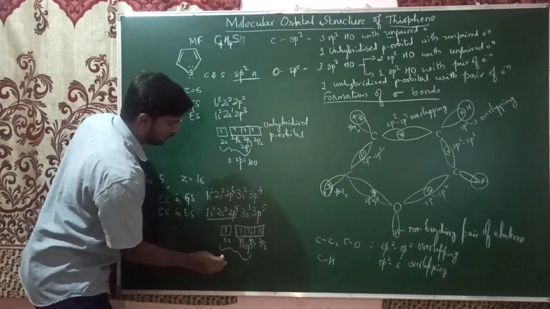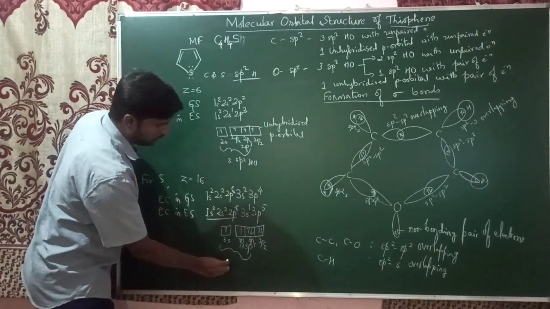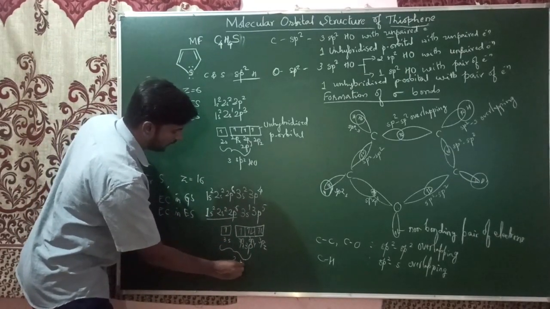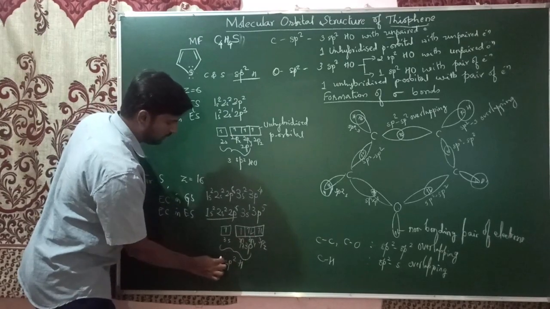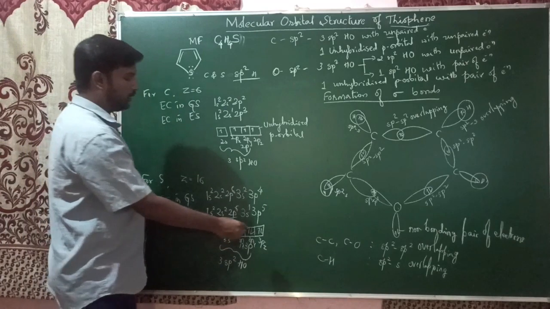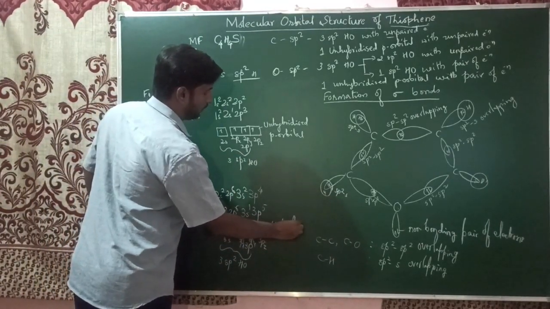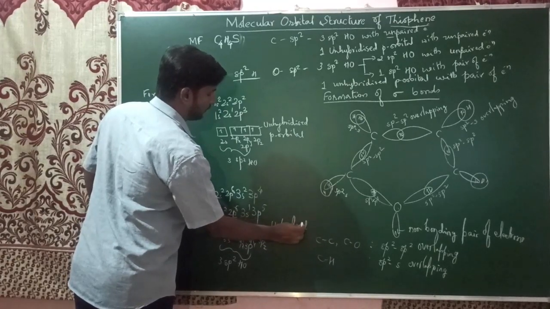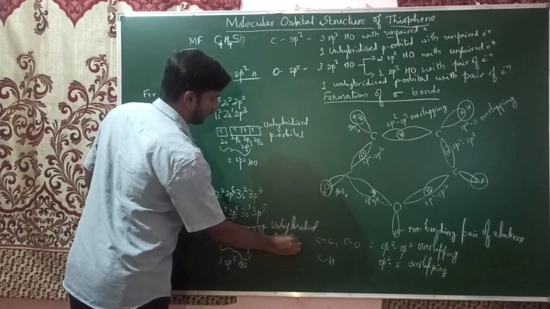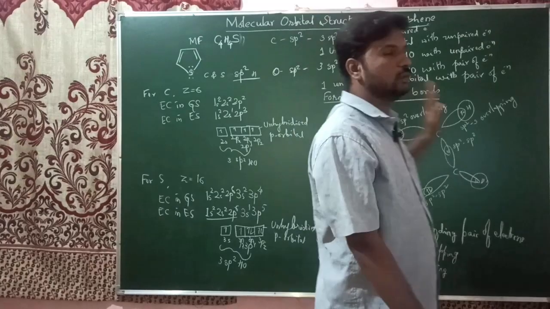So the 3s orbital and 2 of the 3p orbitals undergo hybridization, that is sp2 hybridization, and these 3 become 3 sp2 hybrid orbitals. And there is still one unhybridized p orbital, one unhybridized p orbital, as in the case of oxygen. Sulfur, both have the same thing.